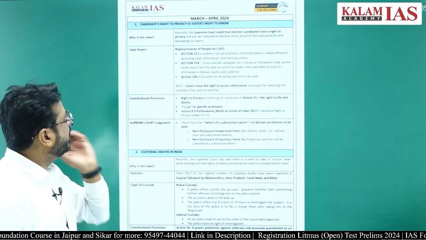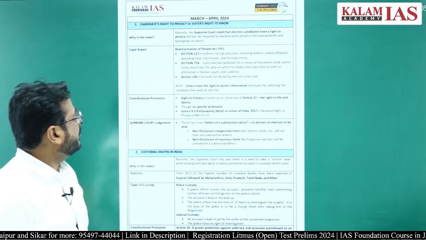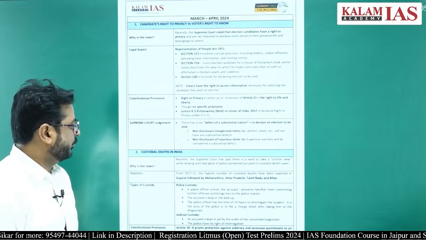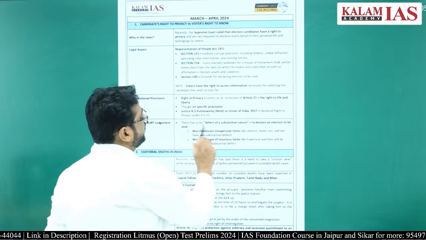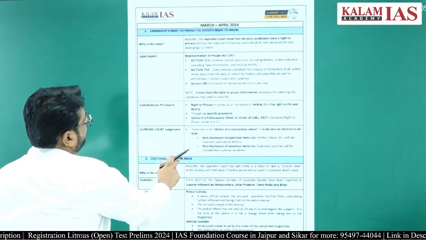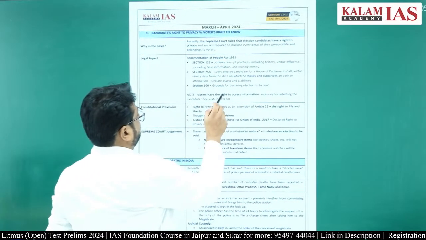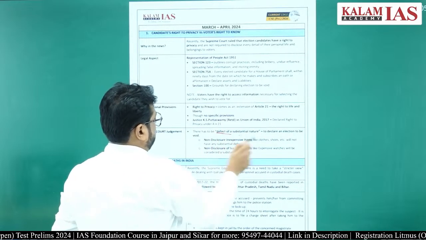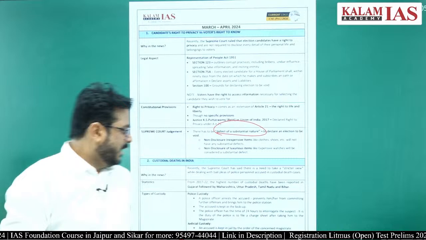This is what the Supreme Court has said in the case on a candidate's right to privacy versus the right to know. And the phrase used is "defect of a substantial nature", right.